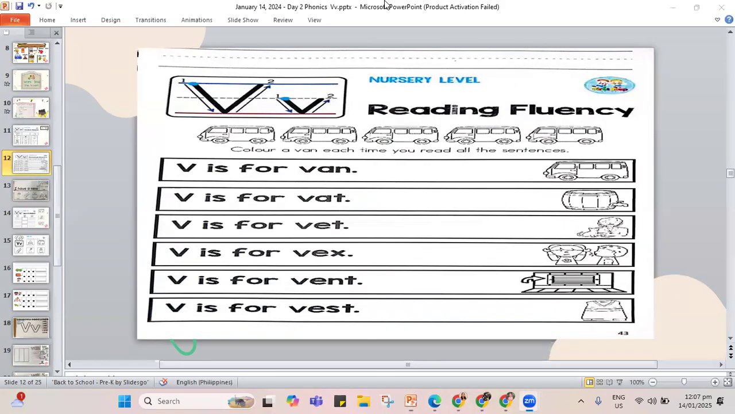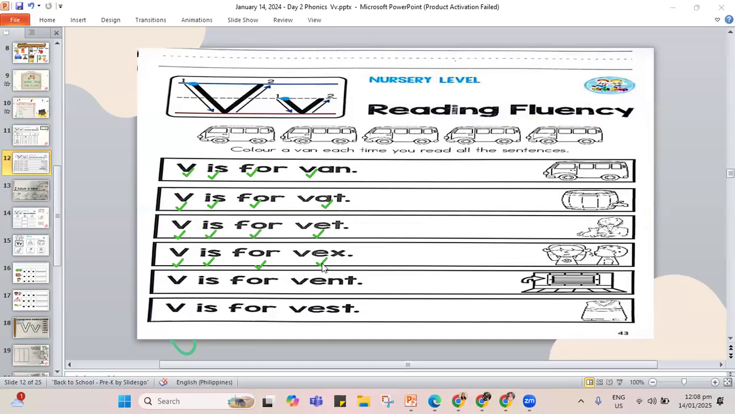So let's read together. V is for van. That's our van. Another one. V is for vat. That's the big container, a vat. V is for vet. Remember, the vet is our doctor for the pets. V is for vex. When you vex, you are too loud. You're shouting already at somebody. And sometimes when somebody's vexing, they are angry.